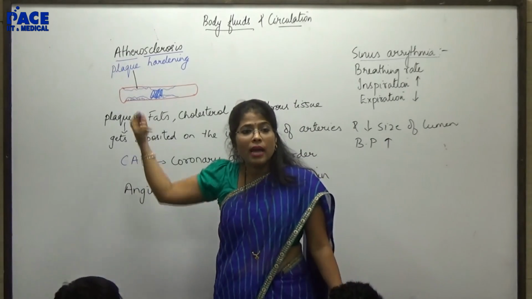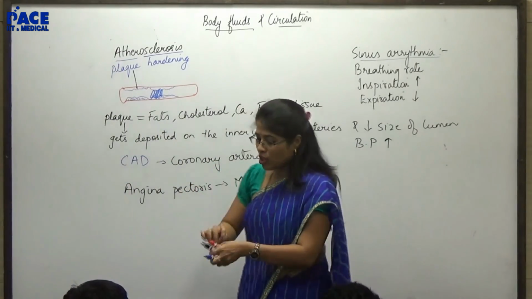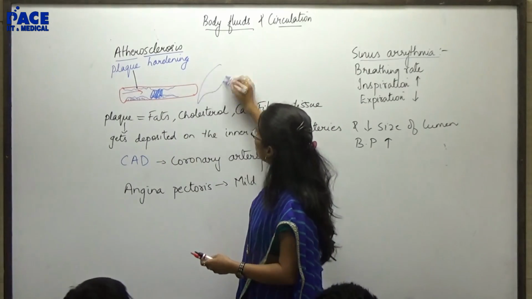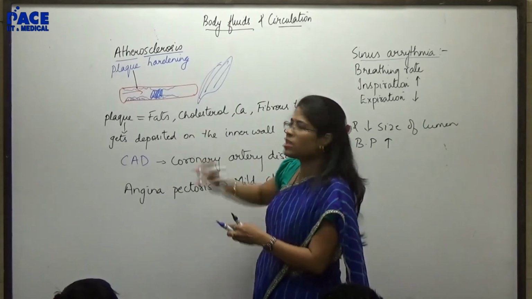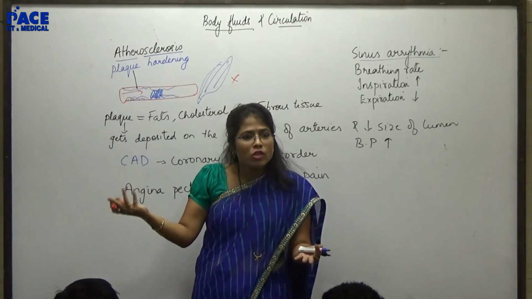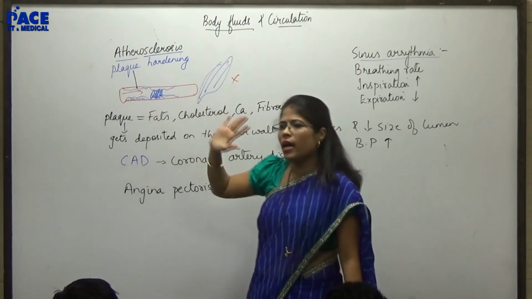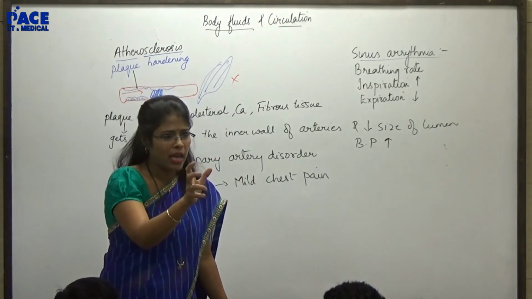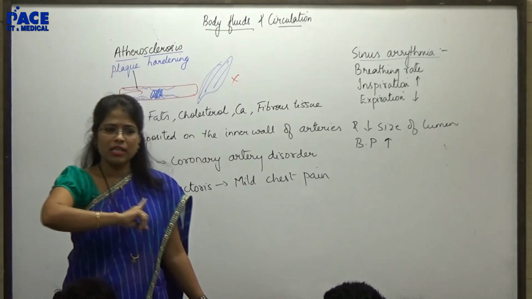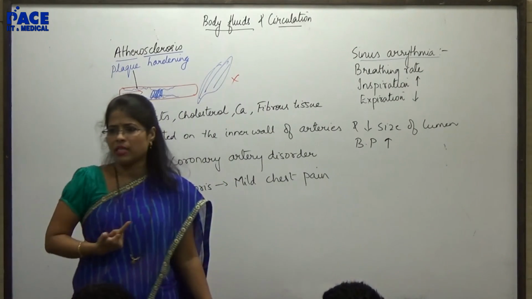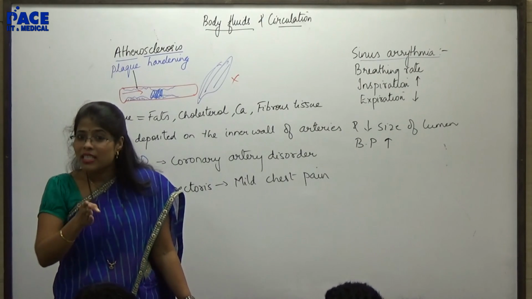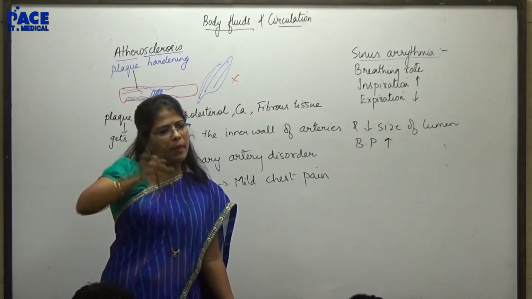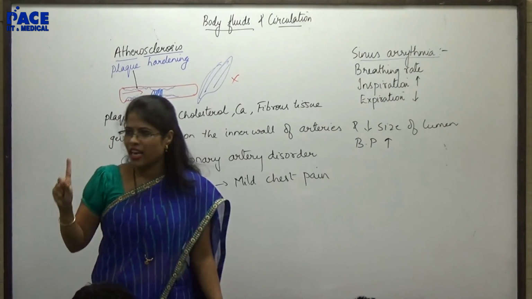What will happen? There is 100% blockage. So the blood, if it is coming in this direction, it is not going to here. And यहाँ पर जो भी muscle होगी, can I say this muscle is not receiving any blood supply? So in due course of time, this muscle will die. And if any one small part of the heart is damaged, can I say it is going to have a damage on the entire heart muscle? Yes, because cardiac muscle follows the principle of all or none. काम करेगी तो सब एक साथ करेंगे, otherwise कोई नहीं करेगा, right?